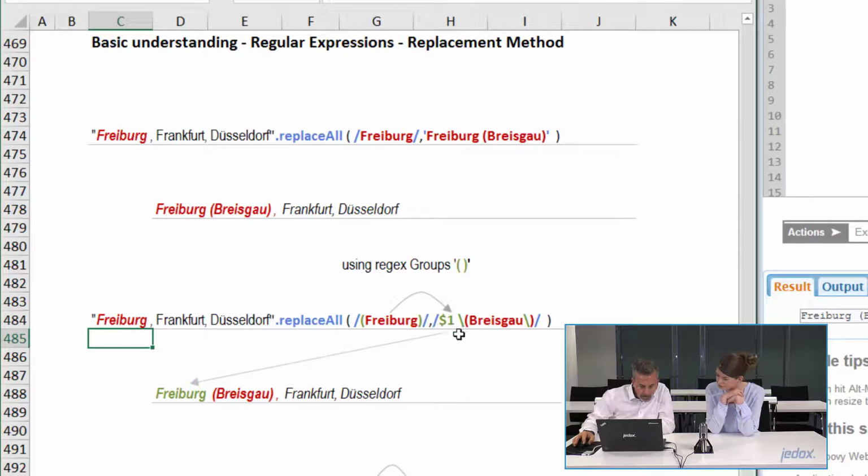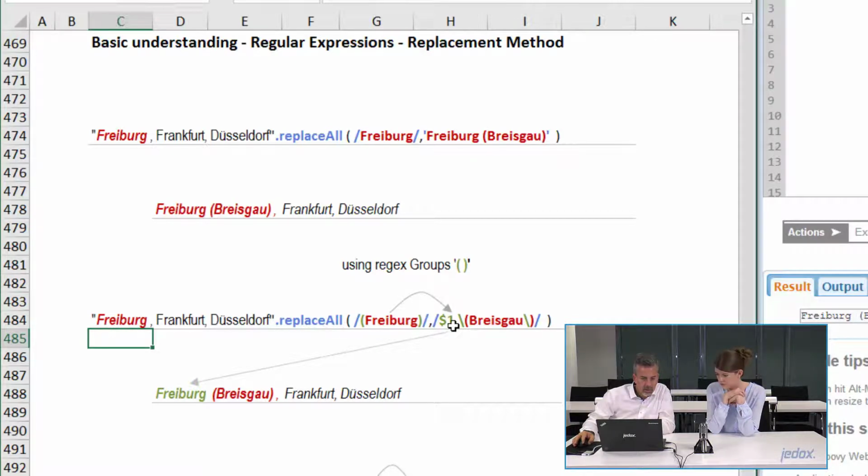But you have to be very careful here. There's definitely a difference in the replacement text string in this sample, because this is also a slashy string. So we have a regular expression on the search parameter, and we have a regular expression on the replace parameter. As soon as the group, Freiburg, matches some information in the text, it's captured.